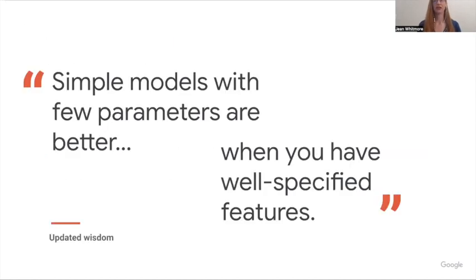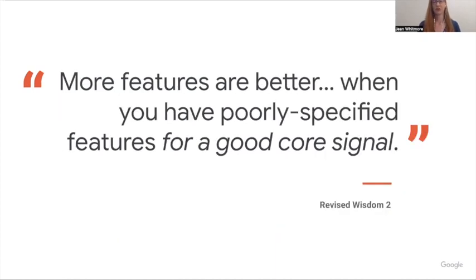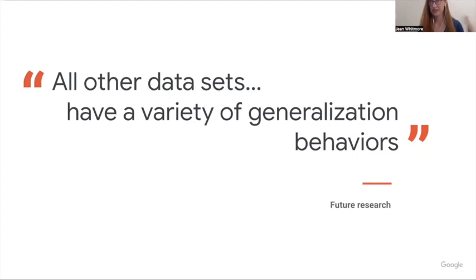So the wisdom that simple models with few parameters are better is mostly correct, but it's only when you have well-specified features. So that's how I'd update that wisdom. I would also add a new wisdom. More features are better when you have poorly specified features for a good core signal. That was what the Dar et al. paper said. Now there's a lot of other kinds of data sets than just those types. And those have a variety of generalization behaviors, which can be characterized by future research.